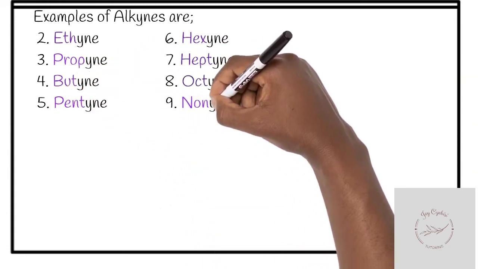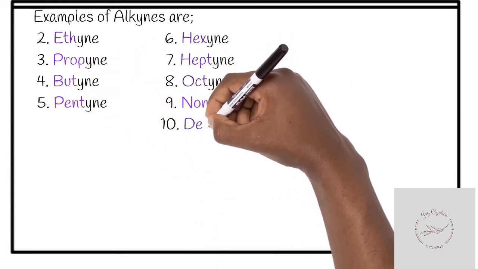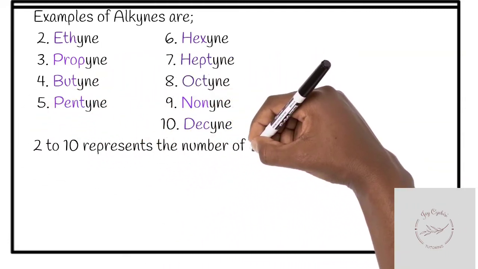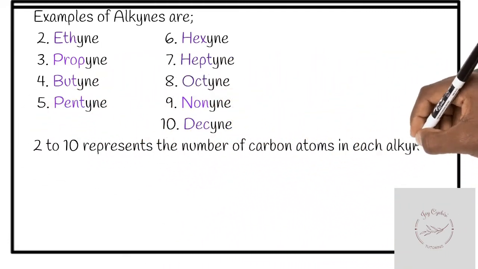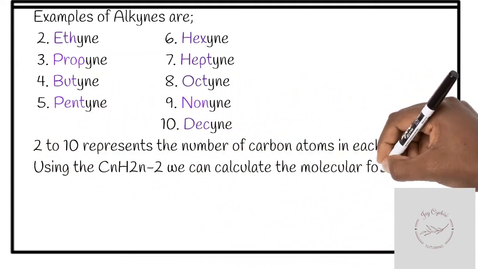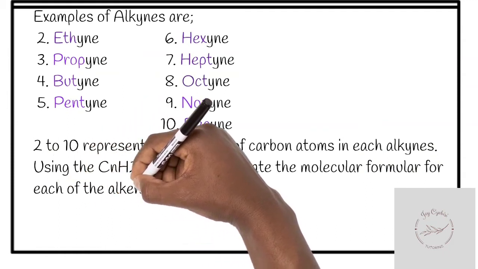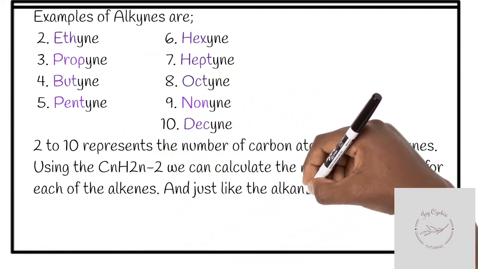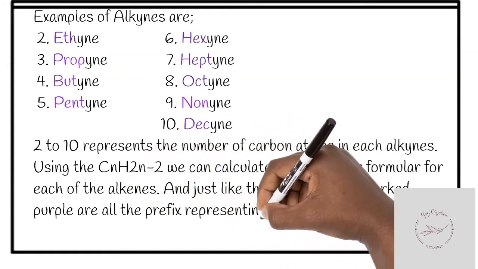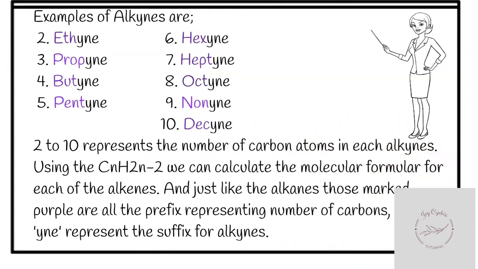Now, just like the alkanes and the alkenes, the purple color represents the number of carbons that it contains. And also note that the suffix in this case is "-yne", not "-ane" or "-ene" as in the case of alkanes and alkenes. In this case, the suffix is "-yne". So those are just the differences you will see, but the prefixes for the 3 of them are the same.